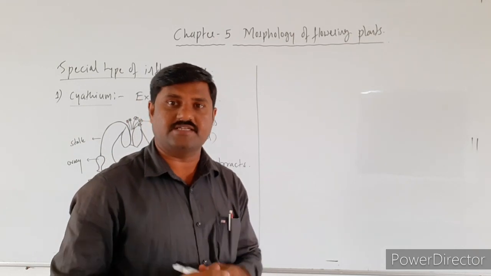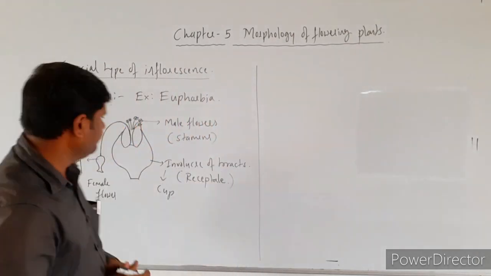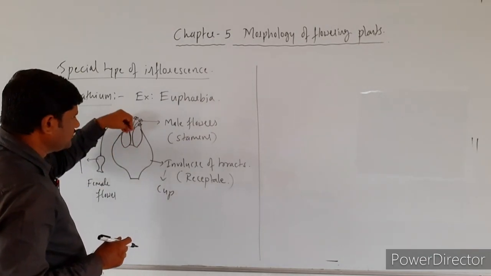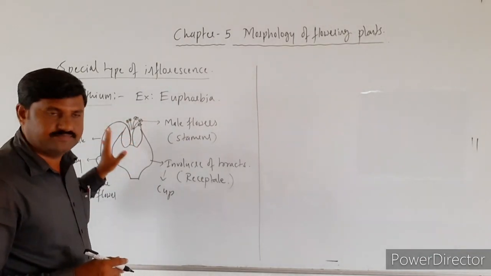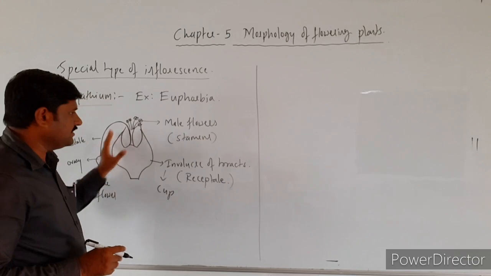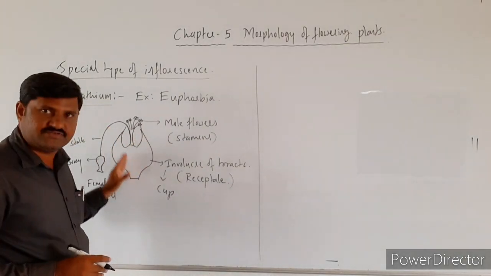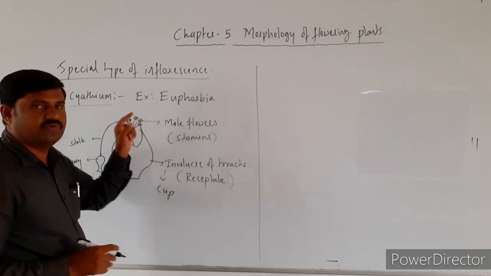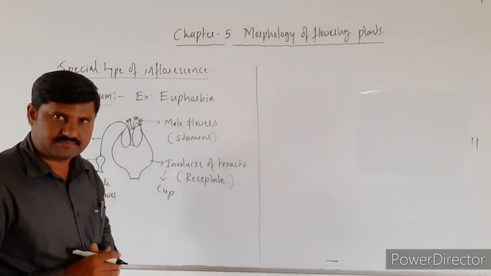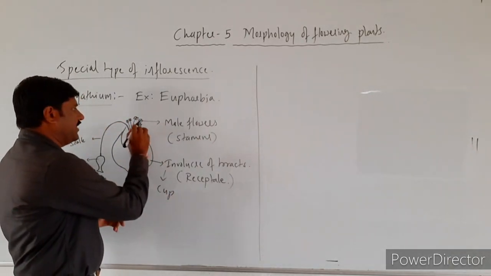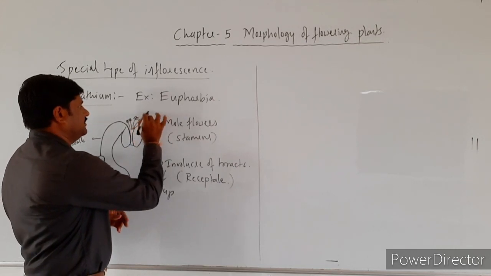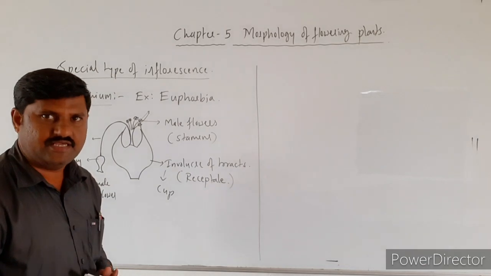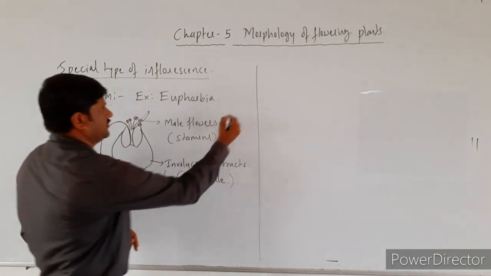And all the flowers are highly reduced over here, and the male flowers themselves are reduced and they are kept inside this receptacle, and they are reduced into only the stamens, and these are bilobed stamens. Here these are said to be the lobes of the stamen. So they are bilobed structures, right?